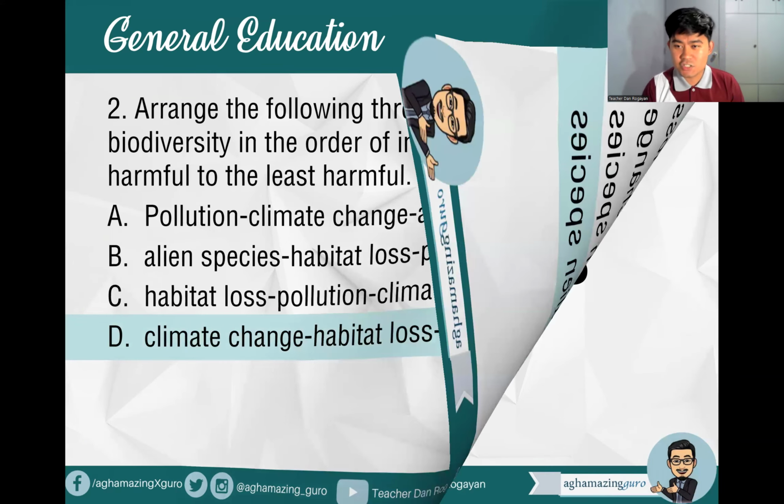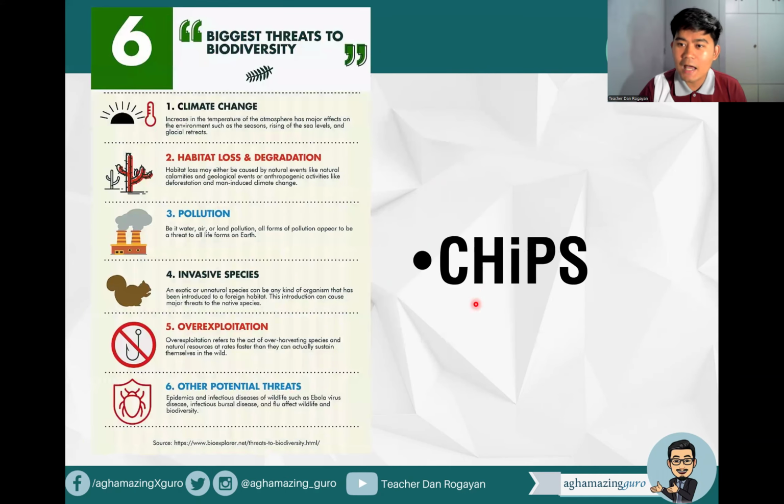So that's CHIPS: climate change, habitat loss, pollution, and invasive species. Just in case magdagdag ang PRC, pwede nating idagdag yung number 5, overexploitation. So these are the biggest threats to biodiversity or biological diversity.